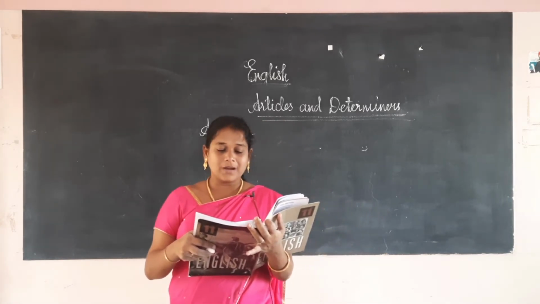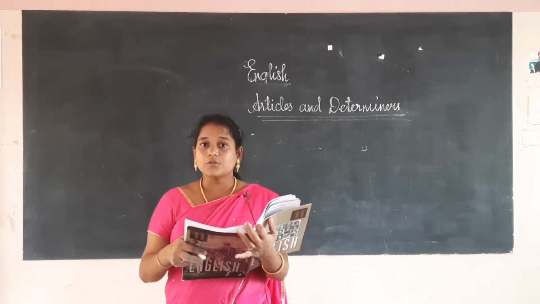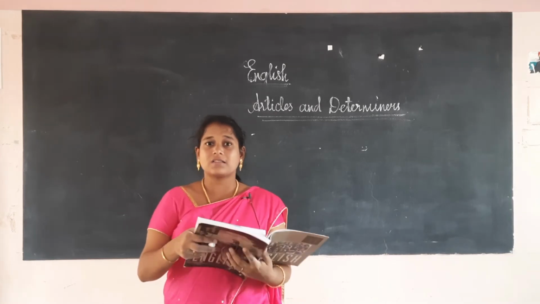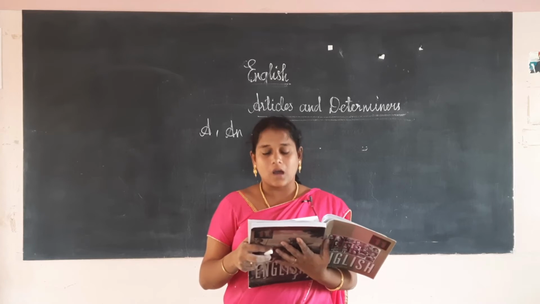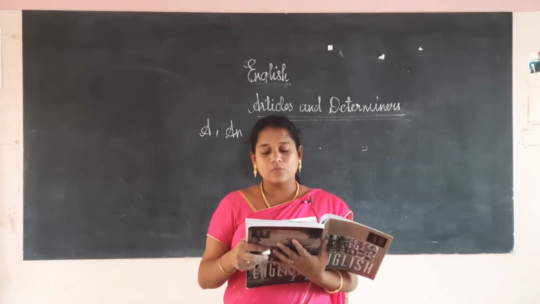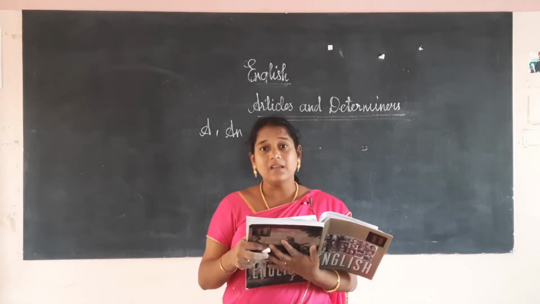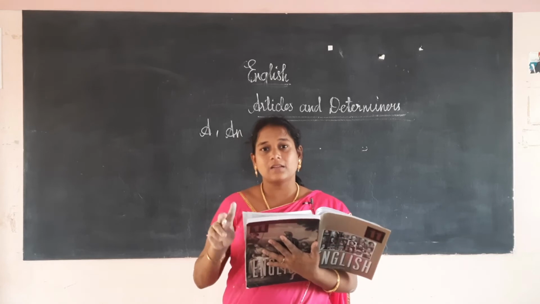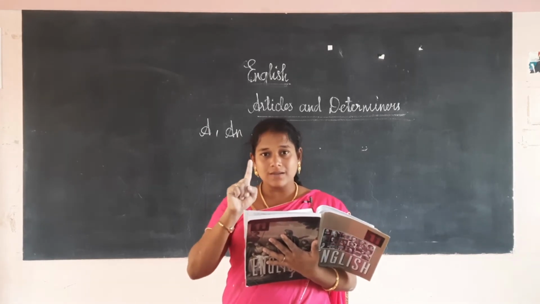The super fast train runs at 200 km an hour. So, "an hour" shows how fast the train is moving, 200 km an hour. The doctor advised him to take the medicine 4 times a day. For one day, the doctor is asking the patient to take it 4 times.